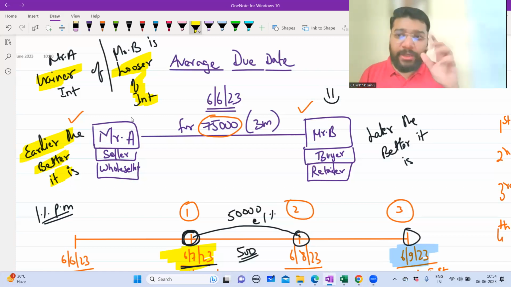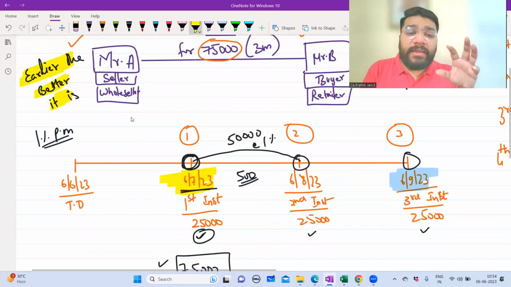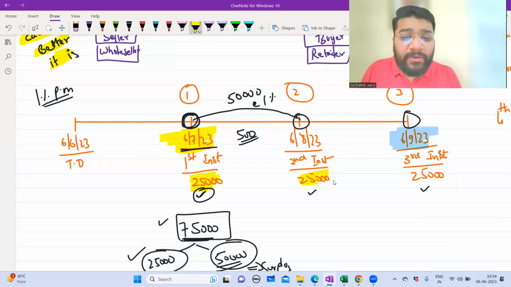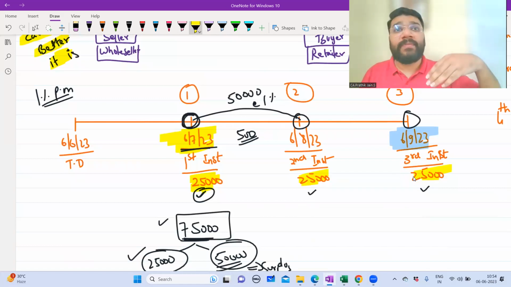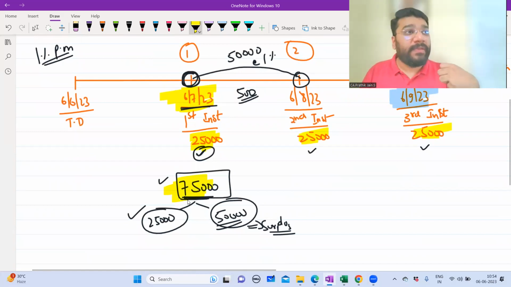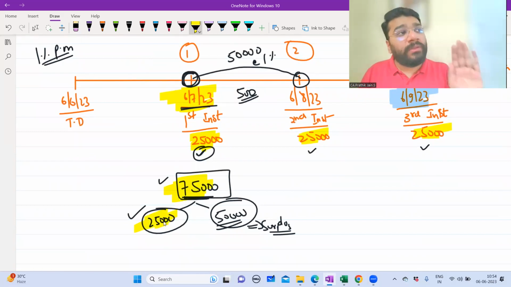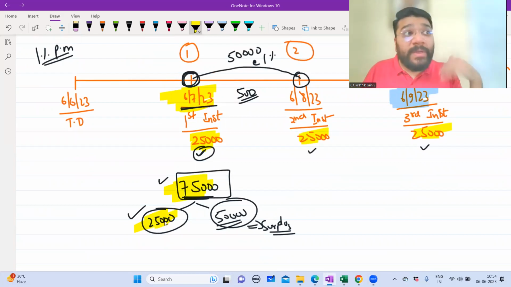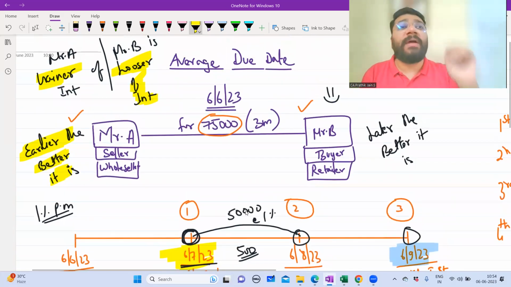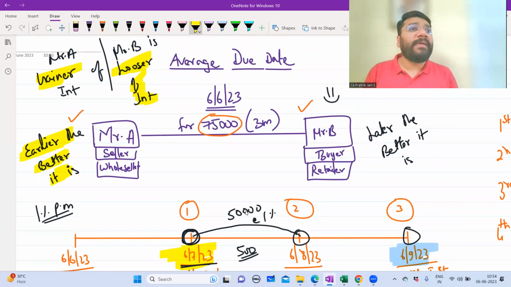So online people, are you able to understand that? If A is receiving 50,000 early, then what has A agreed to? A has agreed to receive only 25,000 here, another 25,000 next month, and another 25,000 the month after. But to his surprise, he is receiving the entire 75,000 in advance. In that, 25,000 is what he receives on the due date as contracted. How much extra is he receiving on that day? The balance 50,000 rupees. Obviously the seller will not keep this money idle. He will invest that money in a fixed deposit so that he can earn interest. So he's gaining by way of interest.